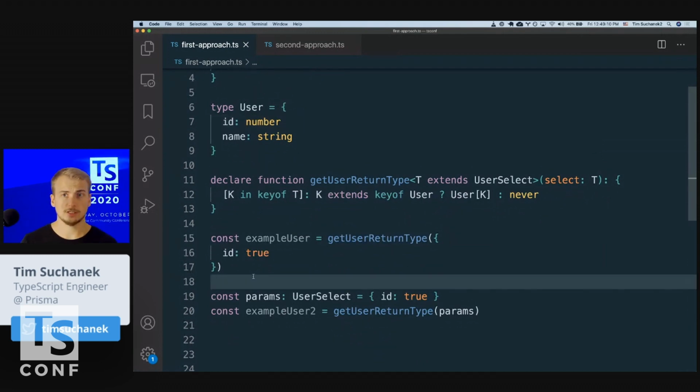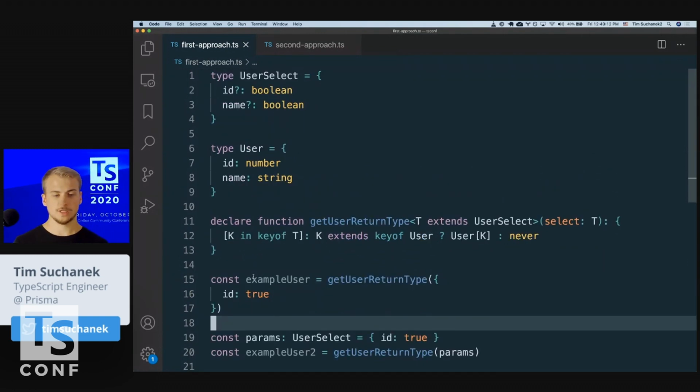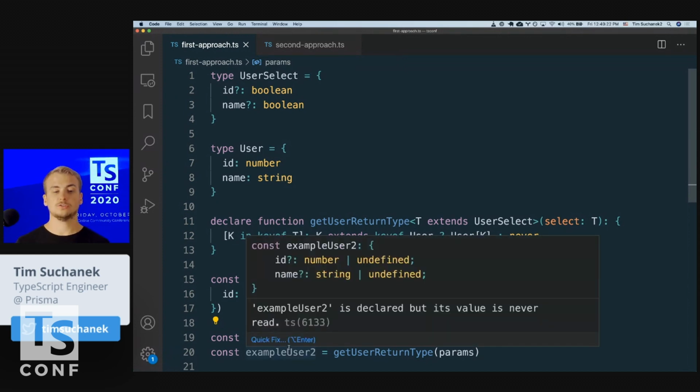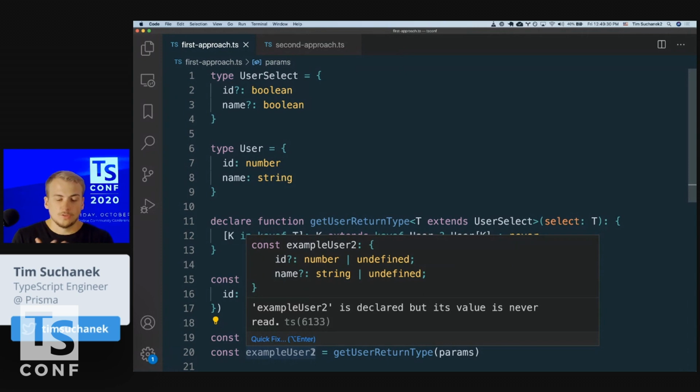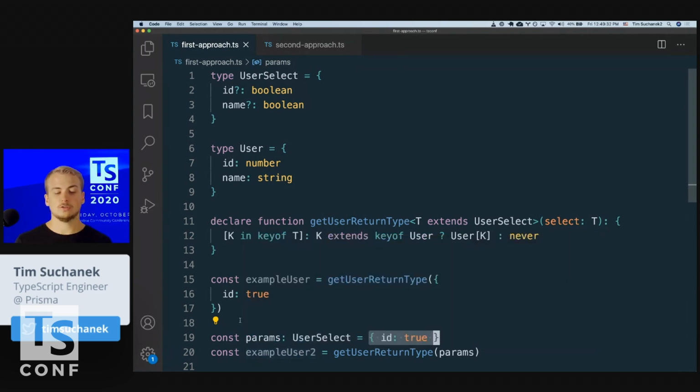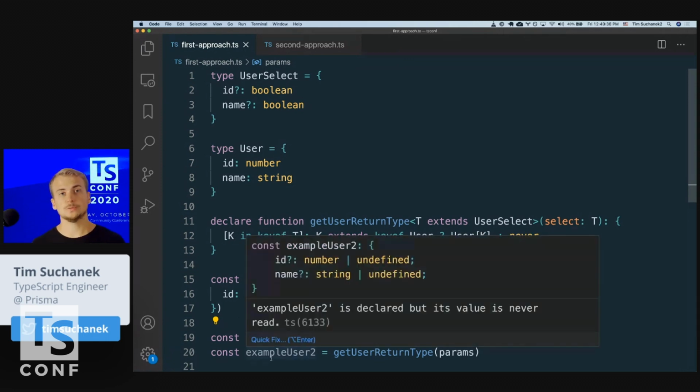However, there's a problem. That is, you can cast this type. You can have an object here, and you can cast it to the more general type, the user select type here. And then this does not work out anymore. Suddenly, although we know the ID is definitely there and there's definitely not the name, the types don't know that anymore. They cannot, because we are talking about the type level, not the value level. So this is not really optimal.